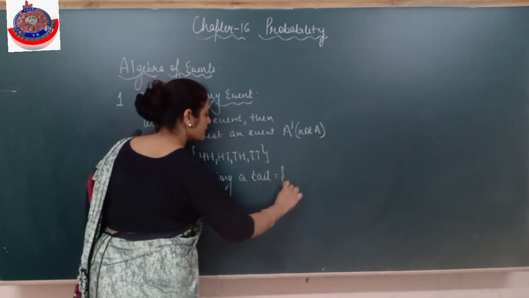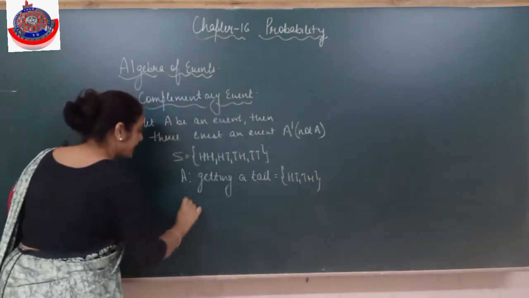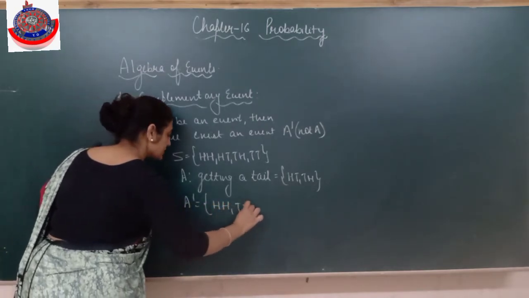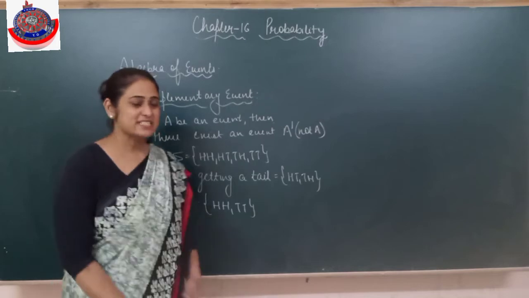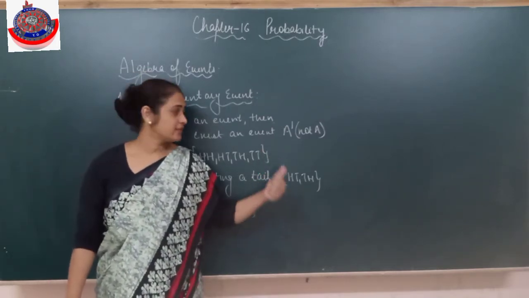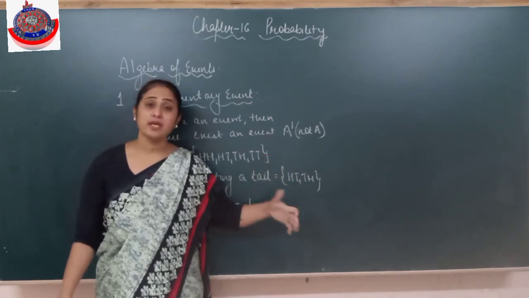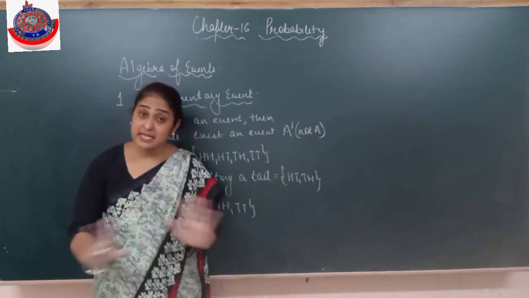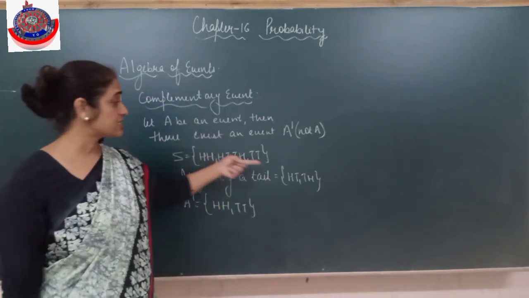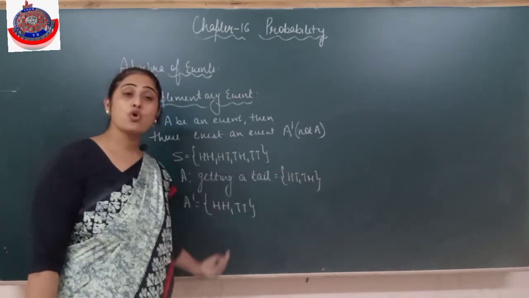So how many elements are there? H, T. So A dash will have the remaining elements of the sample space. Can you correlate with sets? This is the universal set, this is A. How did A dash come? The elements of the universal set which are not in A, that is the complement. Exactly the same thing we did in sets. Complement means the reverse set; what is not in A comes in the complement.